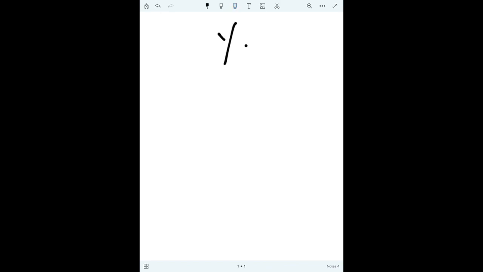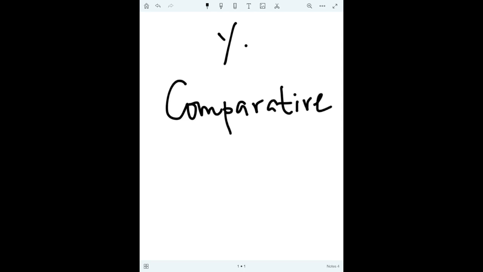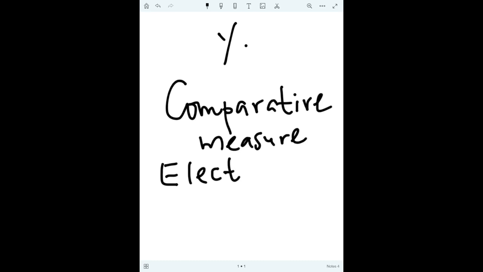So percentage is a comparative measure. We can compare the performance of different things. Like in an election, voting percent is important.